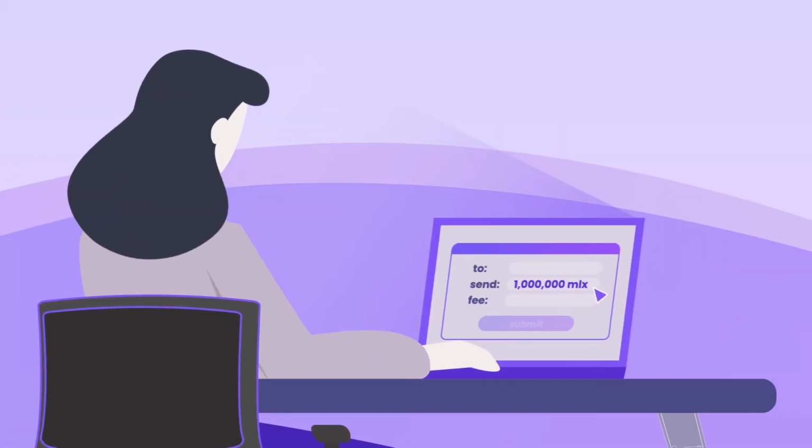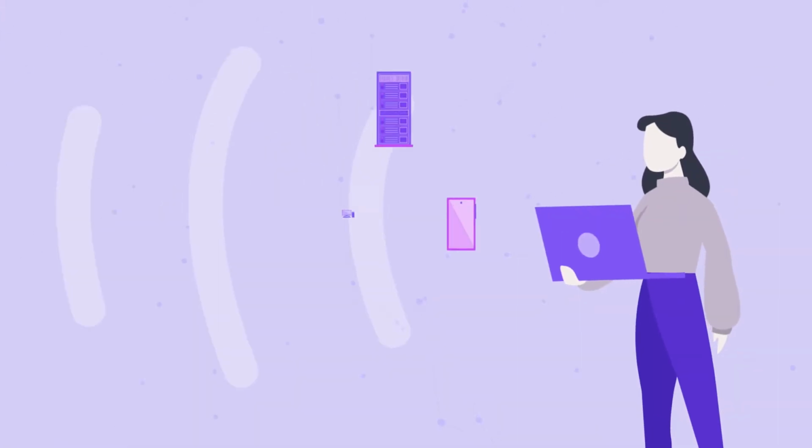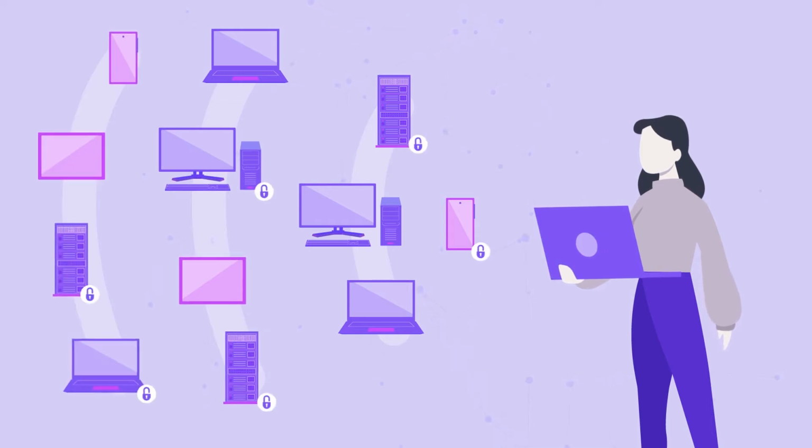Meet Maria. Maria wants to send 1 million Millix to John and is willing to pay a transaction fee of 1,000 Millix. Maria's node is connected to many other nodes.